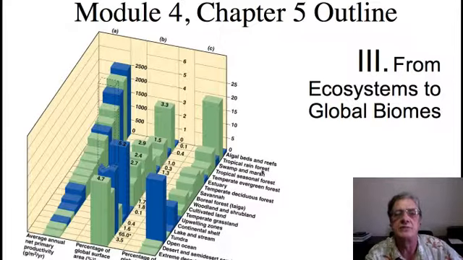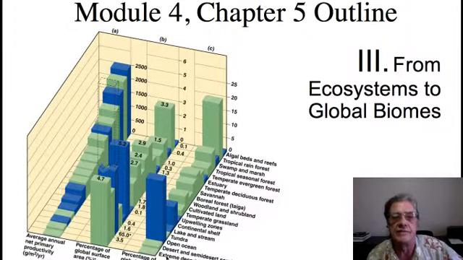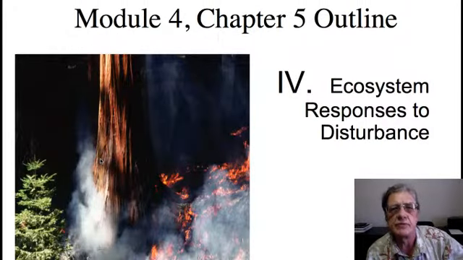As you might expect, the least producing ecosystems are those that have the least amount of life, because they're in the most extreme conditions of either temperature or rainfall. Finally, in Chapter 5, we're going to look at how ecosystems change in response to either long-term influences such as global climate change, and or in response to rather dramatic short-term changes as might occur in, say, a forest fire or a flood.